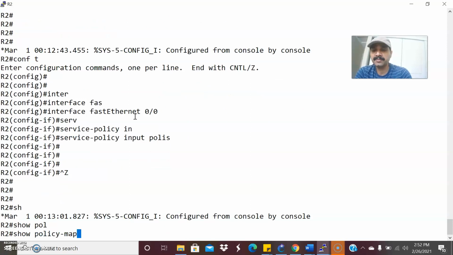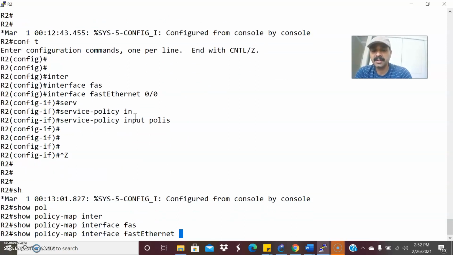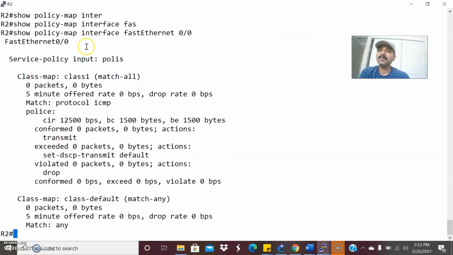So now let us see the configuration. Show policy map, interface FastEthernet 0/0. So these are the configuration. It is showing the police rate, and see here is the committed information rate. This is a traffic contract determined by the ISP. Whenever you get a contract from the ISP, they will define a specific bandwidth rate, and that rate is the CIR. BC is the committed burst. The committed burst is the BC bucket, and this is the BE bucket. Only this much is allowed in the BC bucket, so the overflow tokens will be in the BE bucket. Once it overflows from the BE bucket, automatically the packets will be violated or dropped. So that's the three-stage category.